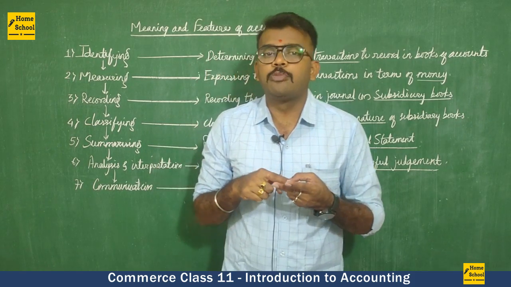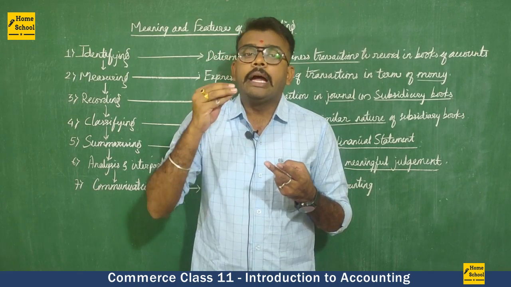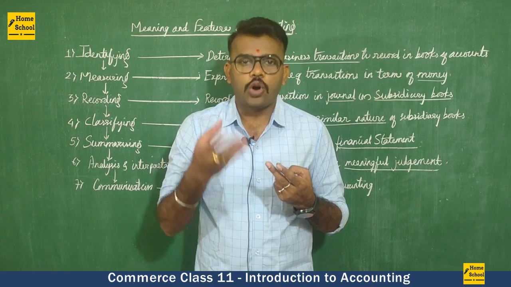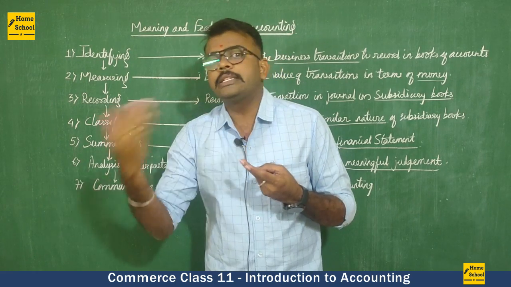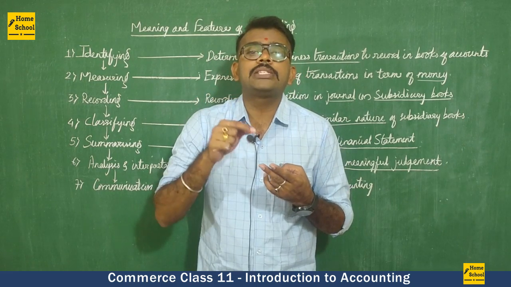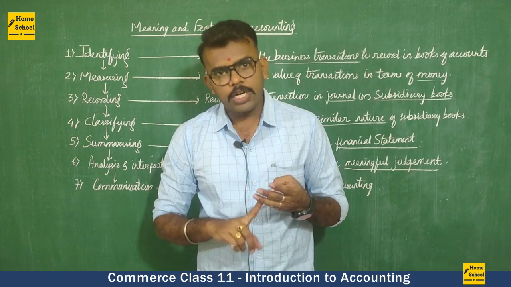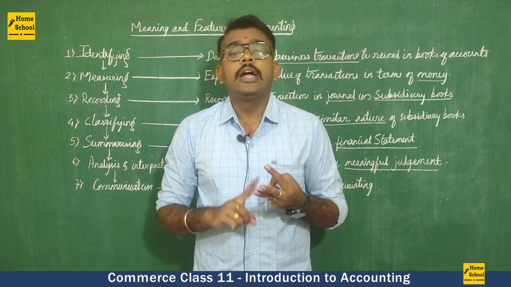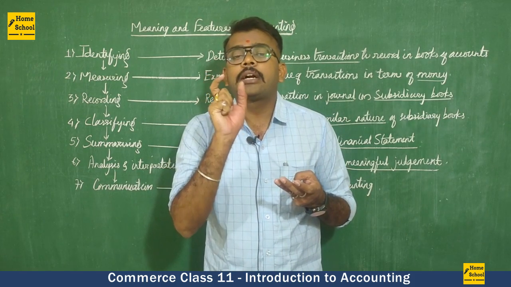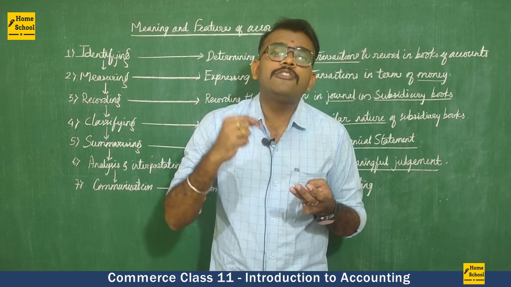Then purchase return book. Purchase return book means we already purchased some goods. In that, because of some reason, because of damage, because of not using those products, we will resend them back. So that is a purchase return book. All those purchase return transactions we are going to enter in the purchase return book. Third one, we do have a sales book. Here all the credit sales. What is credit? Credit means payment or receipt of money happens at a future date.